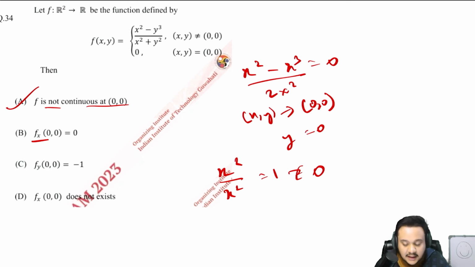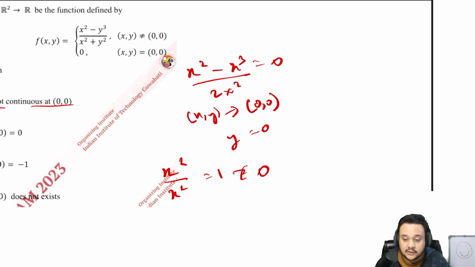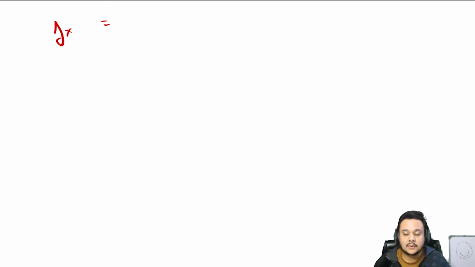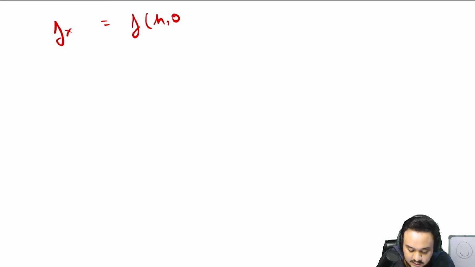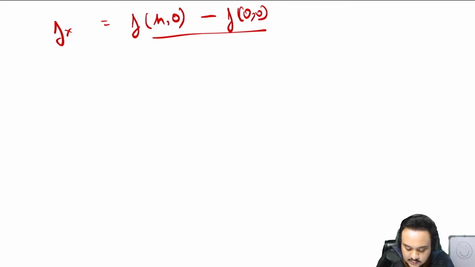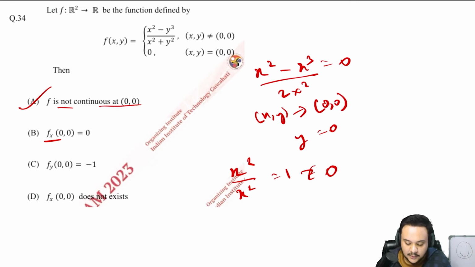It is just saying that the partial derivative of x is equal to 0. So how do you find that? What was the formula? I told you in the 24 paper. It is very easy. You should remember this properly. This is not to be taken lightly. It is an important topic. It has been asked about 2 to 3 times.